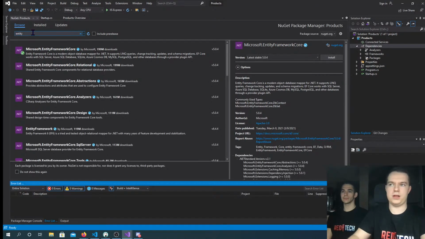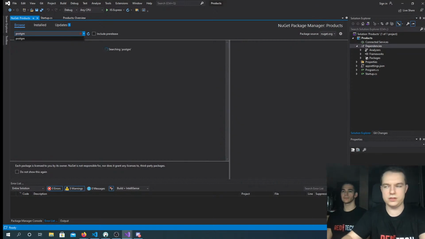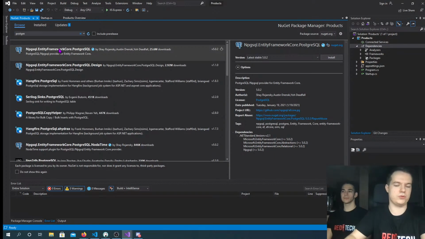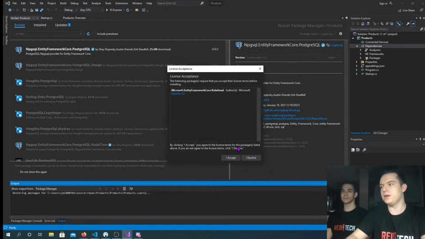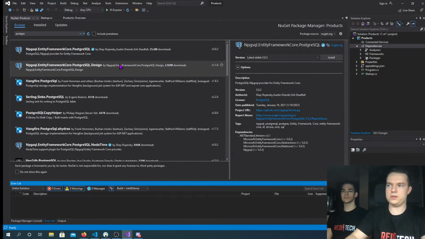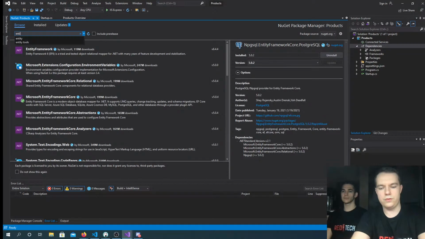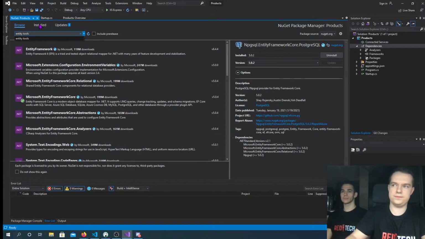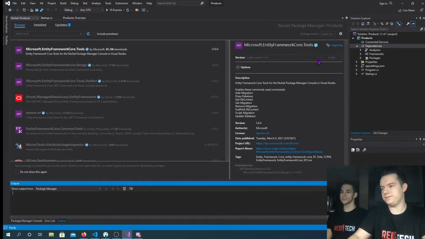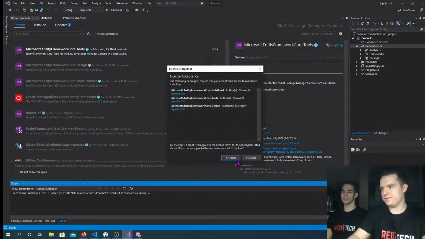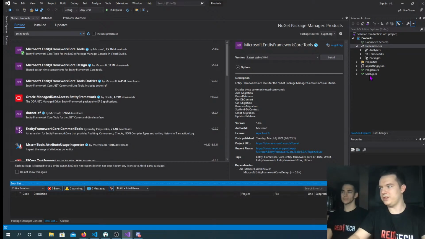We are also going to install, because Entity Framework doesn't come with database drivers, PostgreSQL drivers for now, because that's what our database is. So I accept. And we are going to install the automatic migration tool for Entity Framework, that's Entity Tools. So we're going to need those three in order to start. Okay, I think that everything is installed right now.